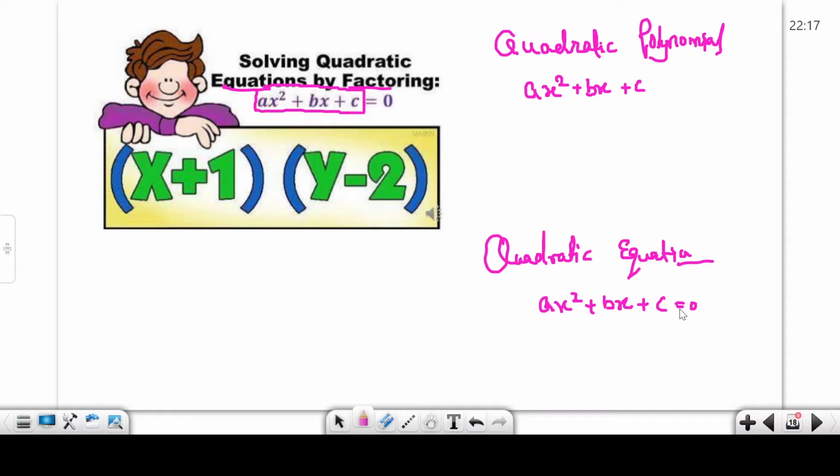Only if an equal sign comes in any algebraic expression, it means it is an algebraic equation, a polynomial equation: linear, quadratic, cubic, biquadratic, like this. Okay, I hope everyone understands.